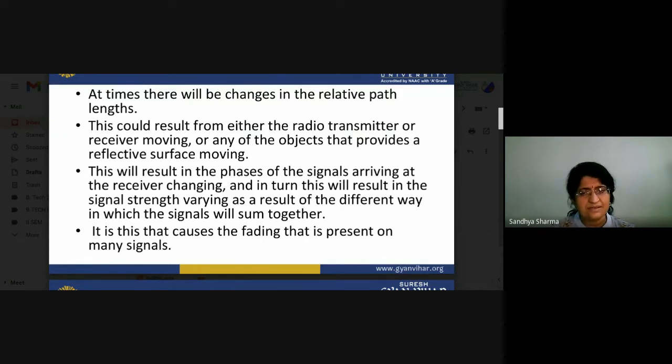That is basically what signal strength you receive at the receiver side. It is this that causes the fading present on many signals. Those are the reasons for fading.